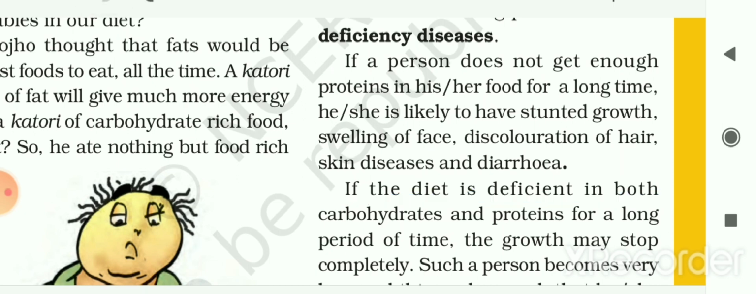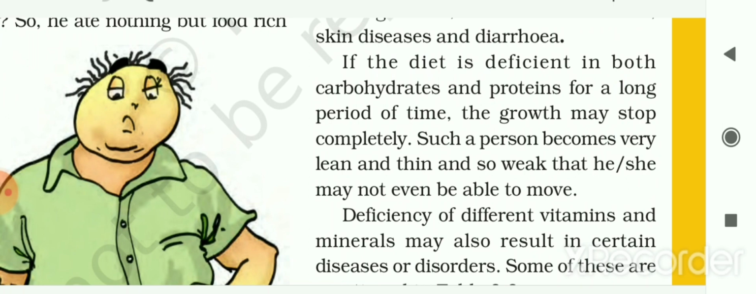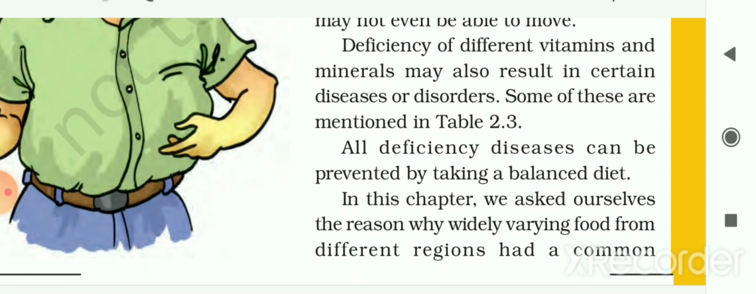If the diet is deficient in both carbohydrates and protein for a long period of time, the growth may stop completely. Such a person becomes very lean, that means very weak and thin, so weak that he or she may not even be able to move. The deficiency of different vitamins and minerals may also result in certain diseases or disorders. Some of these are mentioned in the next table, that is Table 2.3. And all deficiency diseases can be prevented by taking a balanced diet.